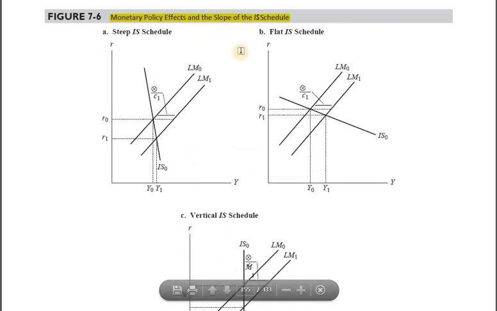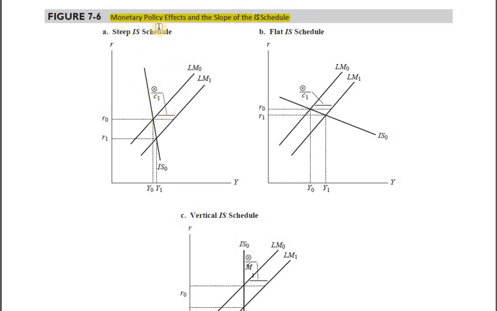We are to emphasize upon the slope of the IS schedule here. So let's say in case number 1, we are having a very, very steeper IS curve. Why exactly is it steeper? We know why: because interest elasticity of investment is not very high. That makes it steeper. And this should be at the tips of our fingers.